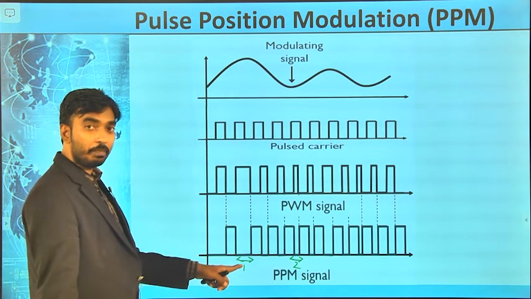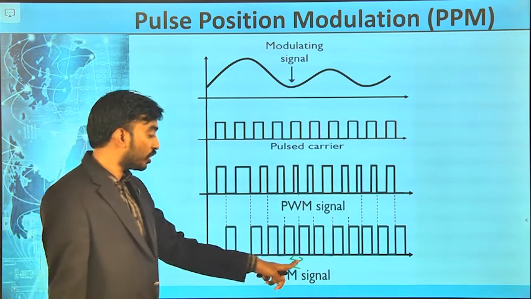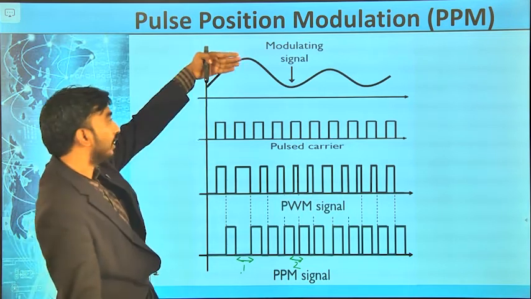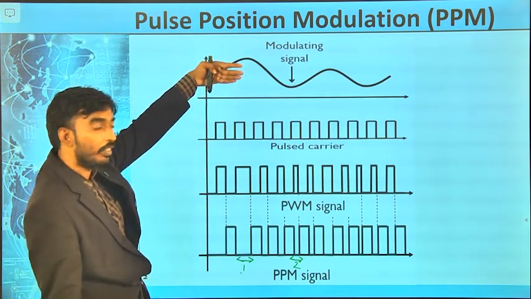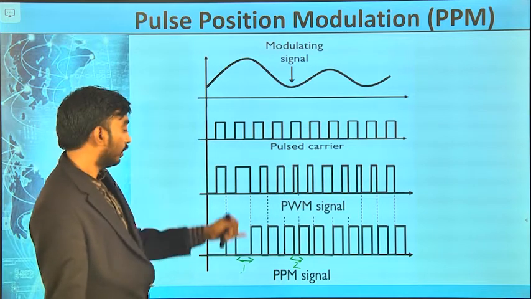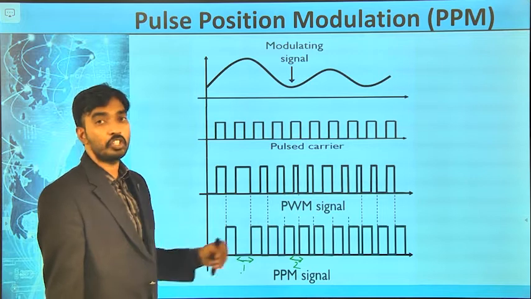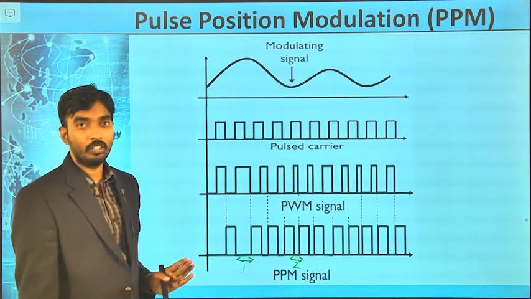The position change is high in case 1 and low in case 2. If we compare with the amplitude of the message signal, the amplitude is very high, that is why the position change is more. The amplitude is low, that is why the position change is low.